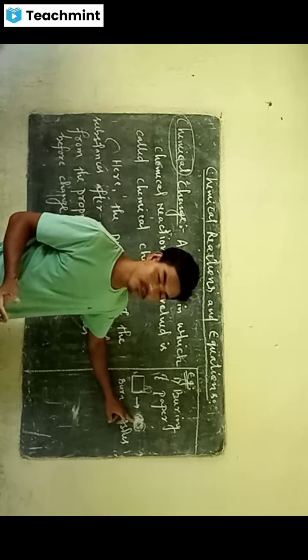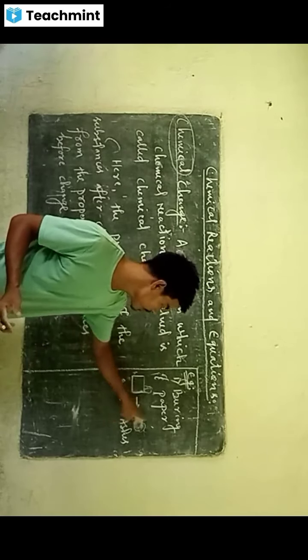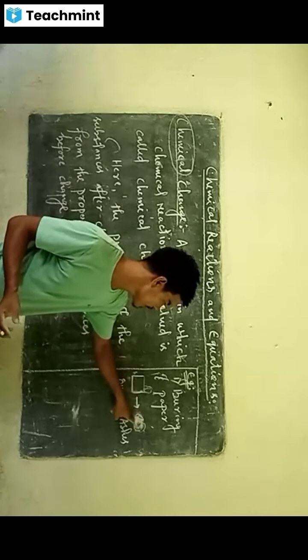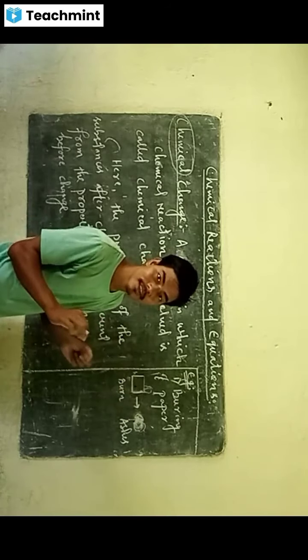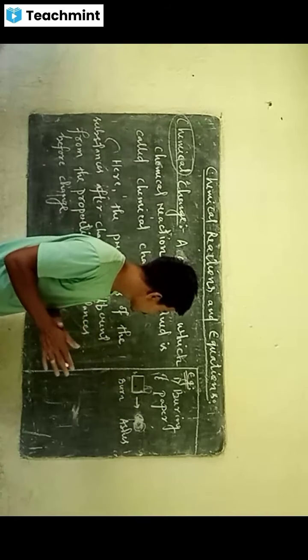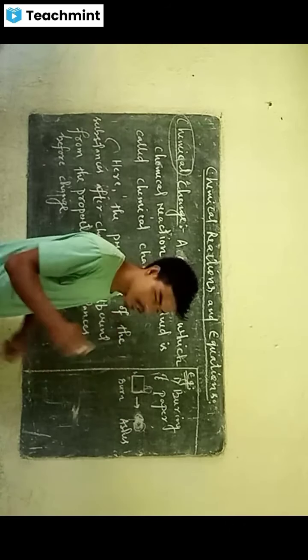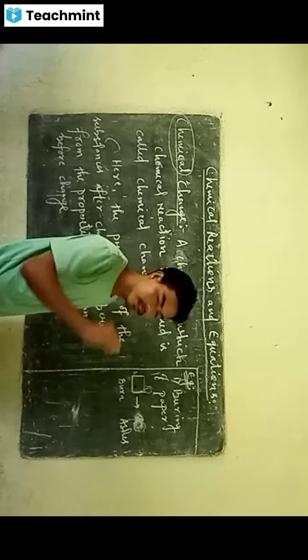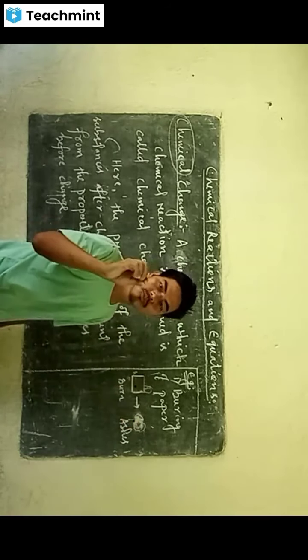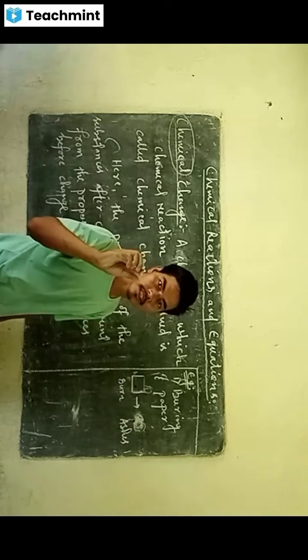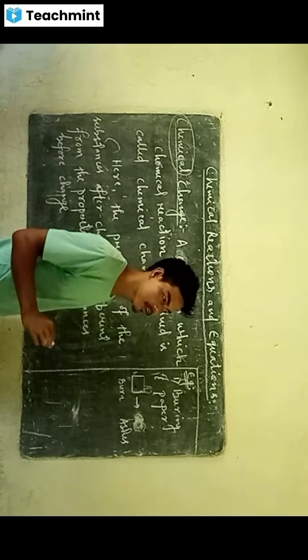Right. So if you observe carefully, you'll find that the property of these ashes is totally different from that of paper. Right. Paper is a solid. So the ashes are totally different from the paper.